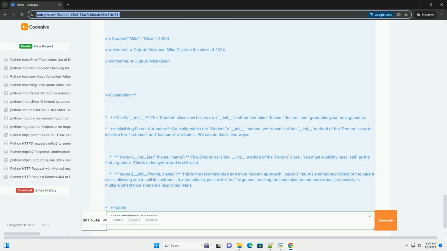Adding new attributes. We then add the graduation year attribute, which is specific to the Student class. Welcome method. We also added a new method, welcome, that is specific to the Student class. Example 3, adding methods to the child class. You can also add new methods to the child class that are not present in the parent class. Explanation.